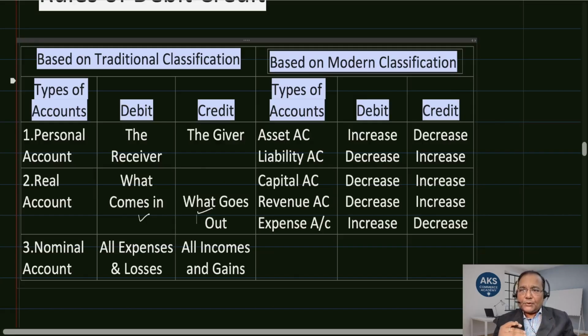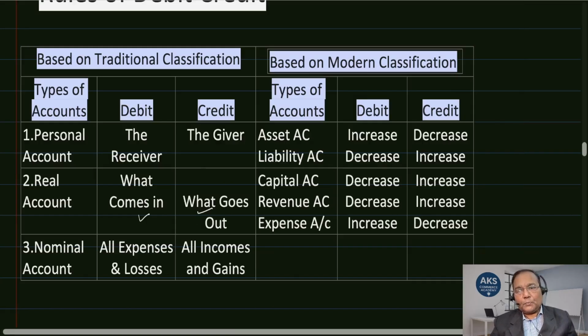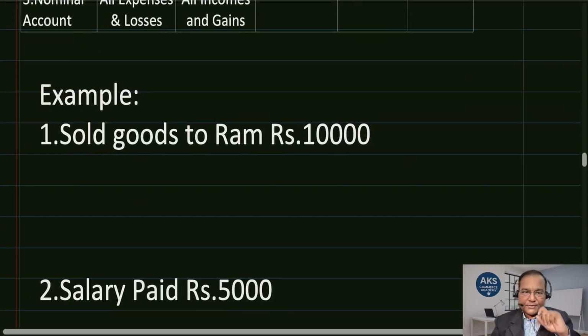The entries are going to be what is done for traditional classification. The same entry will happen for modern classification. So for the entry there is no differentiation, but understanding an account, what category it falls under in traditional classification or in modern classification, may differ, but the entries are going to be the same. Whatever principle or classification you follow, the result is going to be the same. Let us understand and comparatively study this.